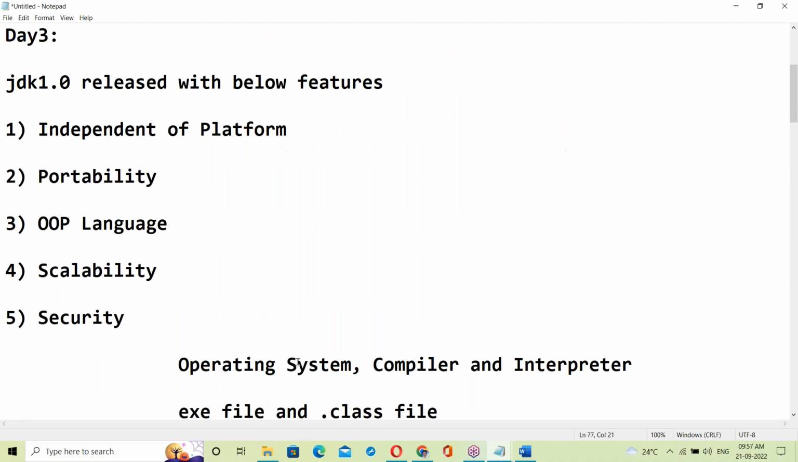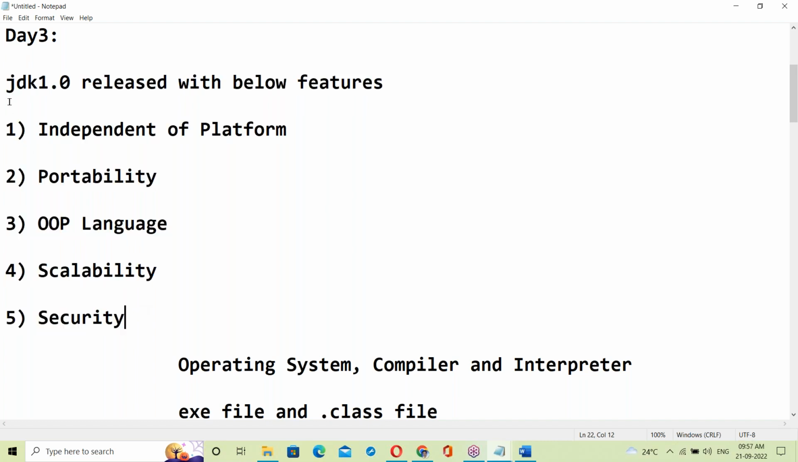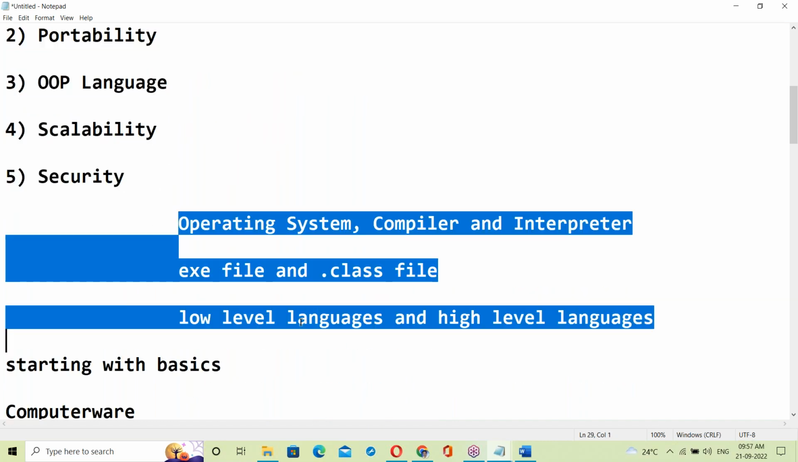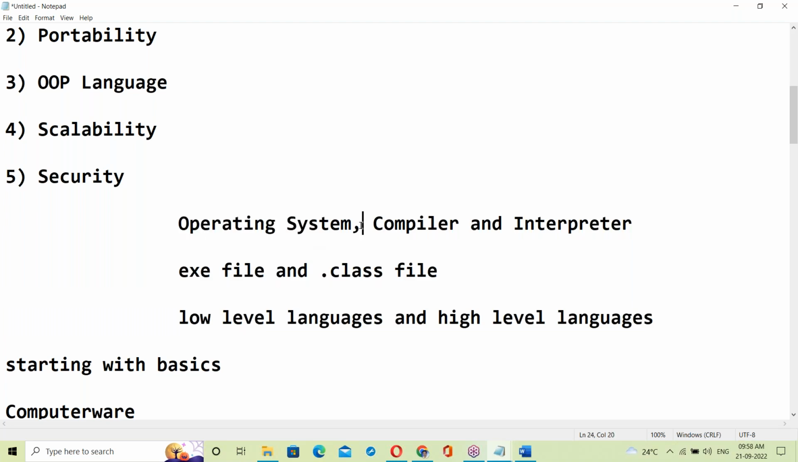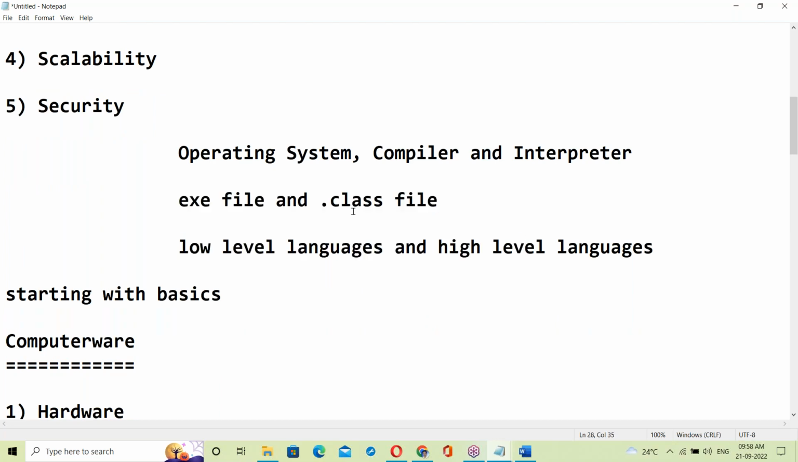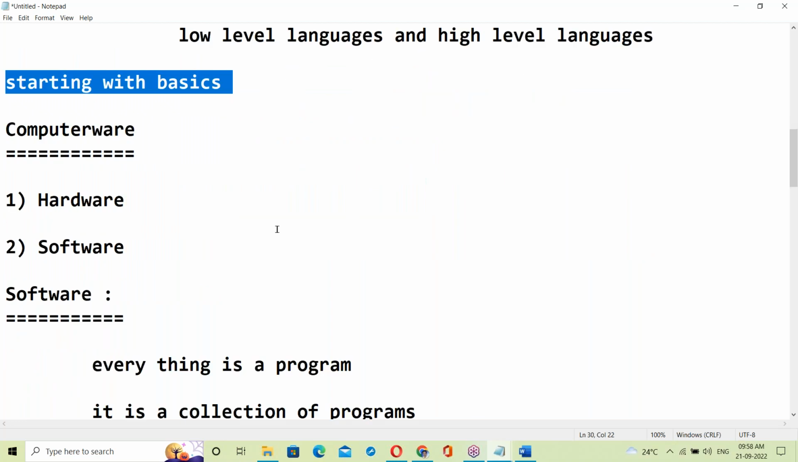So today is day 3, and we come to features. Before going to features, there are some software basics, like what is OS, what is a compiler and interpreter, what is an exe file, what is a .class file, and then low level language and high level language. Starting with basics here.